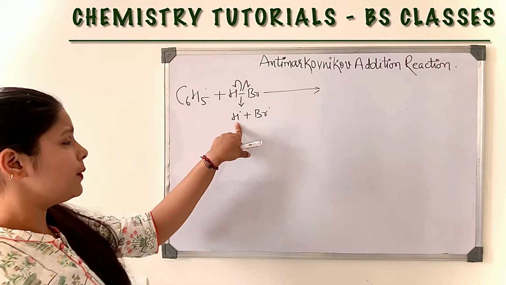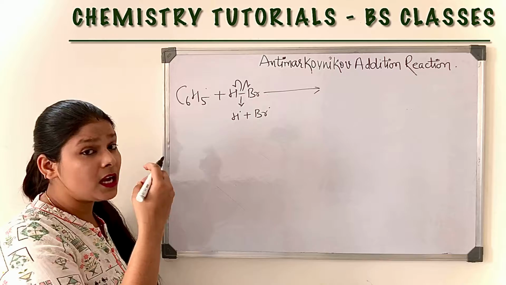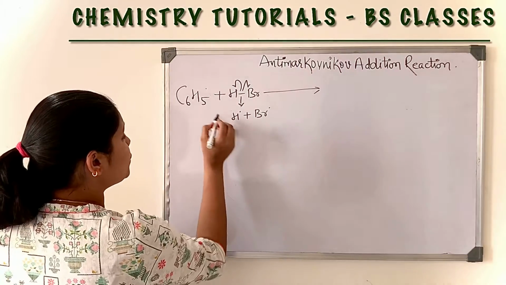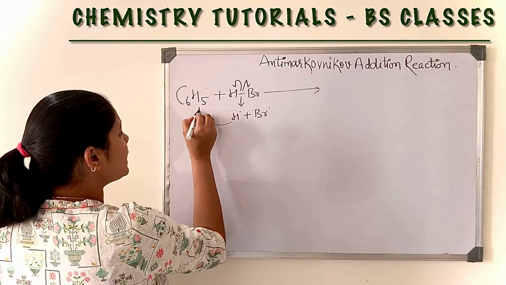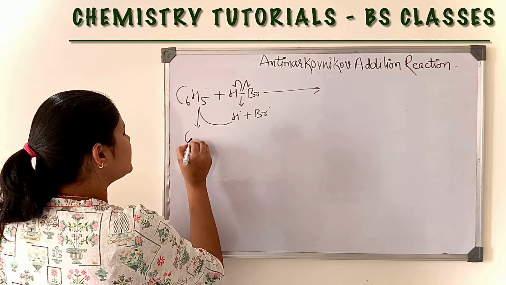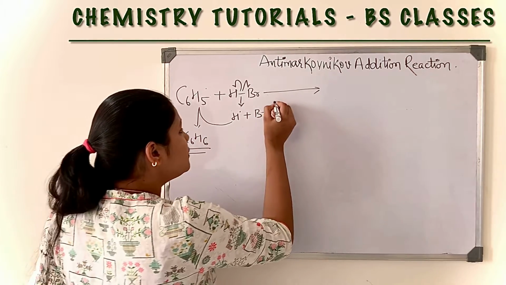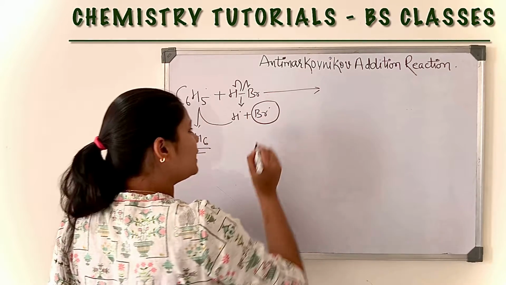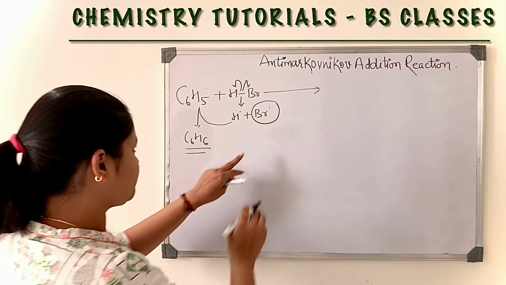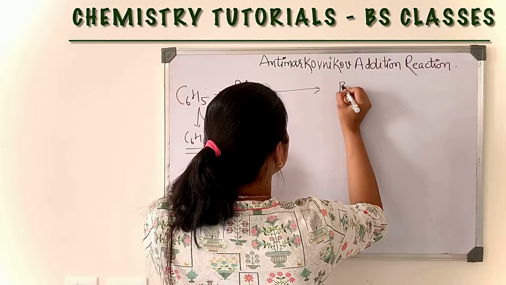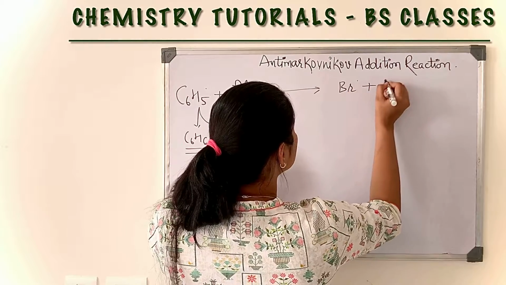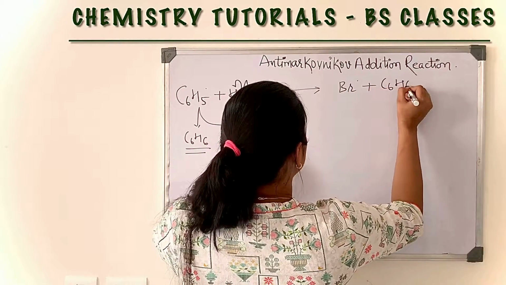Now this H free radical is highly unstable, that's why it will bind with this and form C6H6, benzene, and the bromine free radical is free. So here we will get bromine free radical and C6H6.